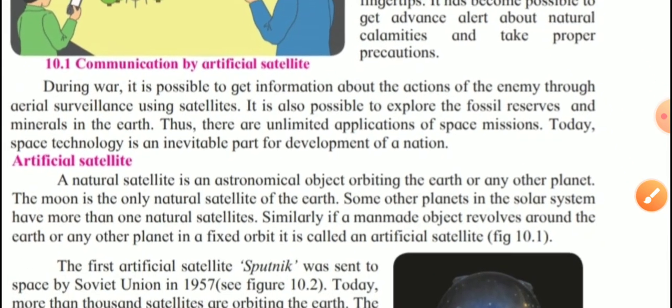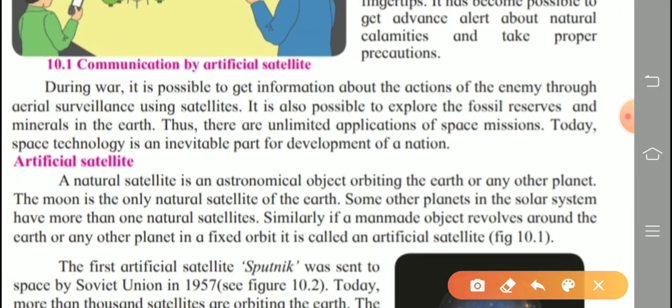Next, during war, it is possible to get information about the action of the enemy through artificial surveillance using satellites. It is also possible to explore the fossil reserves and minerals in the earth.